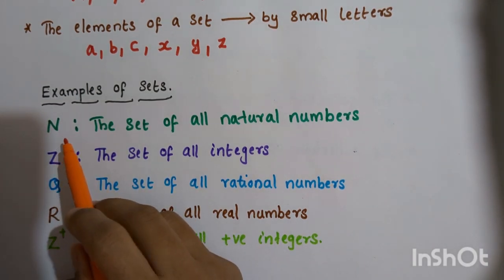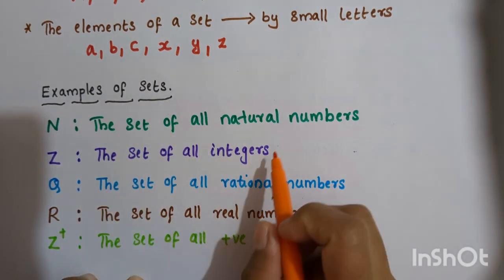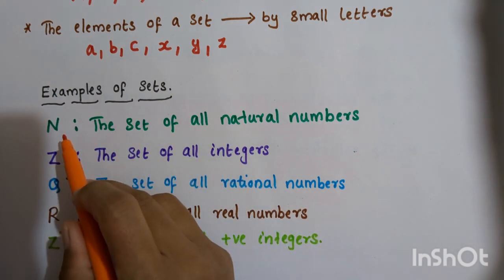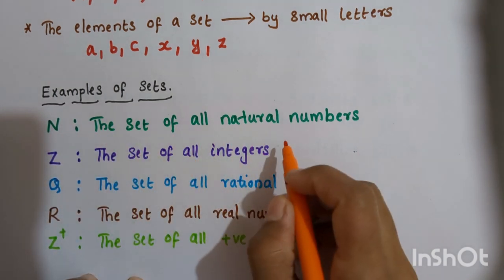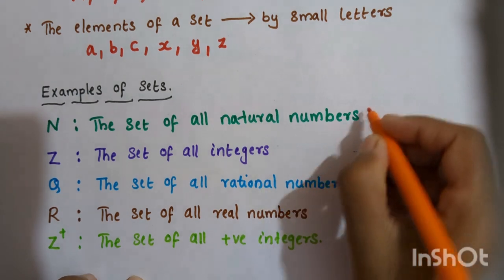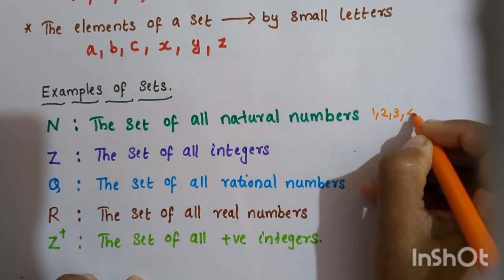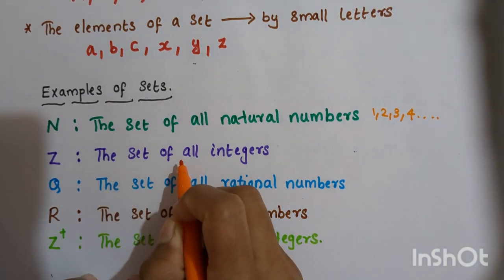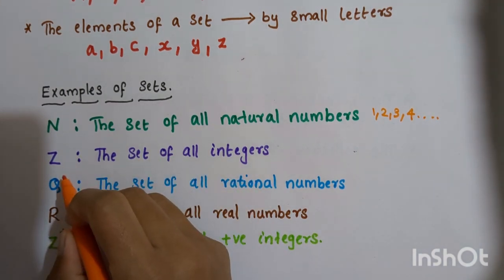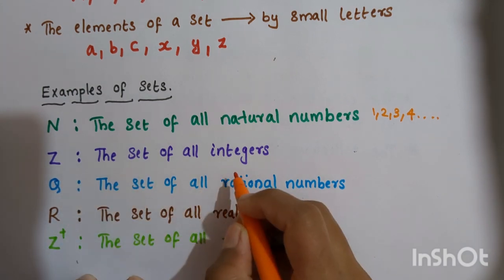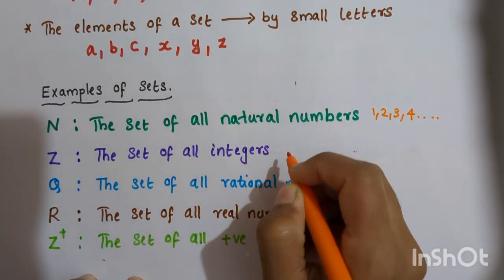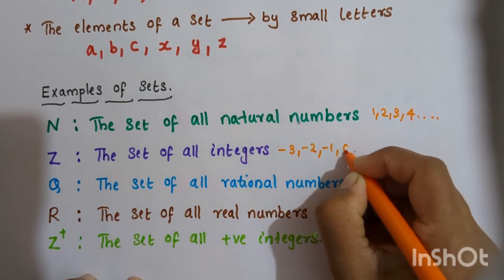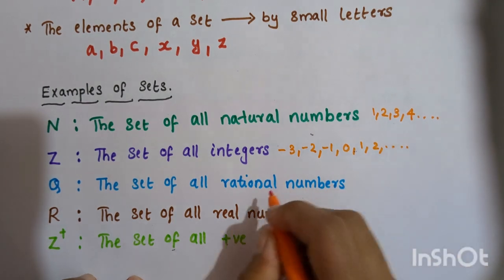This capital letter N is the set of all natural numbers. So the set of all natural numbers is represented with capital letter N. Which are the elements of that set? 1, 2, 3, 4, etc. Now, the set of all integers is represented by capital letter Z. The set of all integers means there can be negative values, 0, and positive values. So, we can write minus 3, minus 2, minus 1, 0, 1, 2, 3, etc.